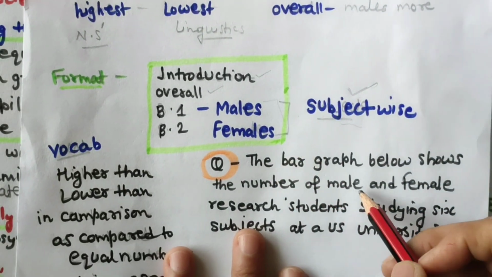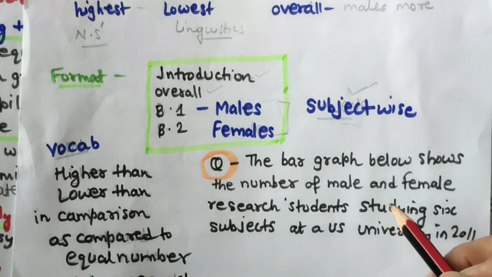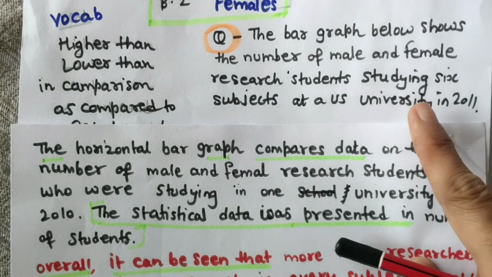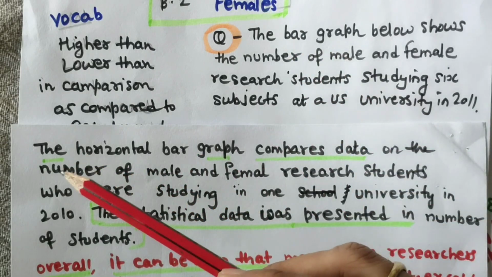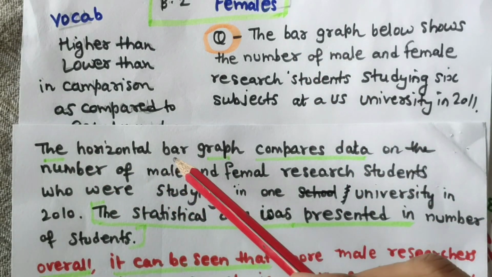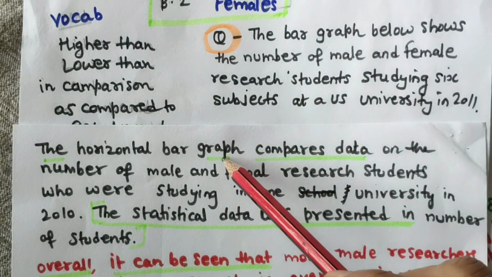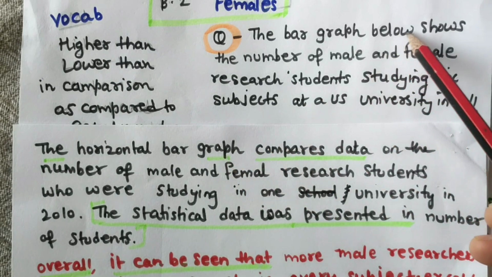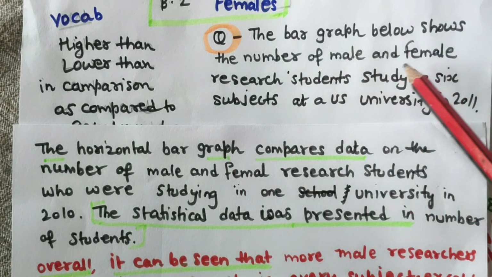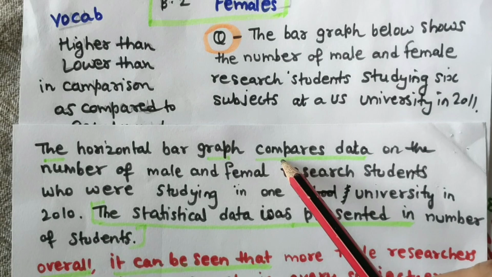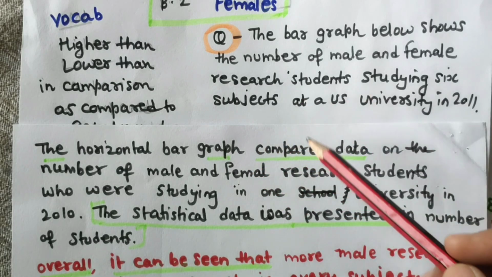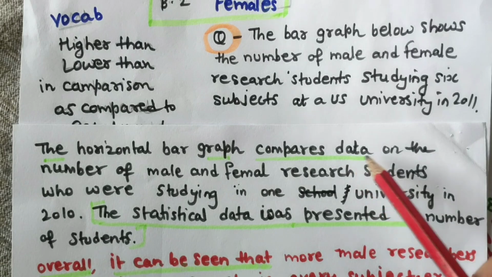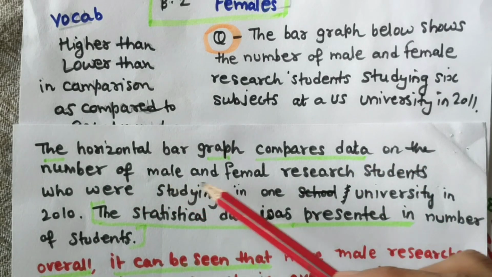Now let's find how to write the introduction. Introduction means paraphrasing of the question statement. So here they have given the bar graph, so you can write the given horizontal bar graph or bar chart. Instead of "below shows the number of male and female", what I have written is "compares", because it is one chart only. So compares data on the number of male and female.